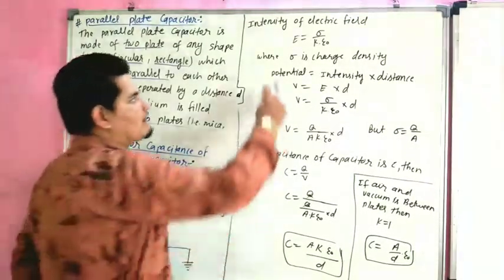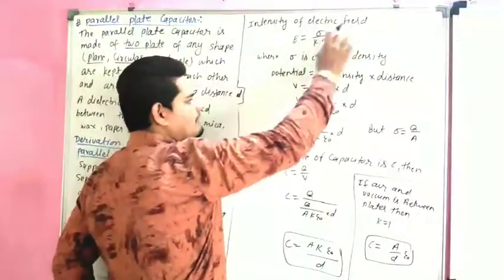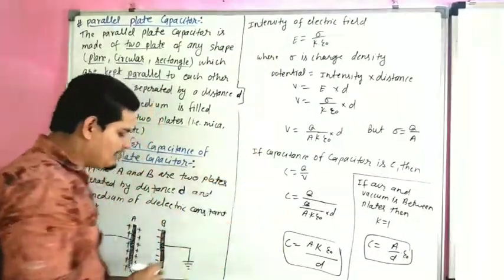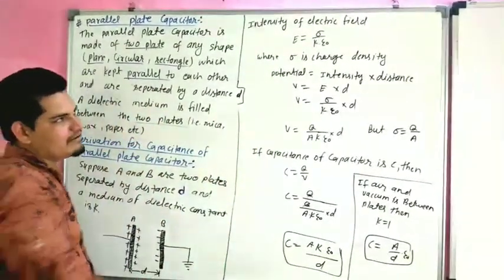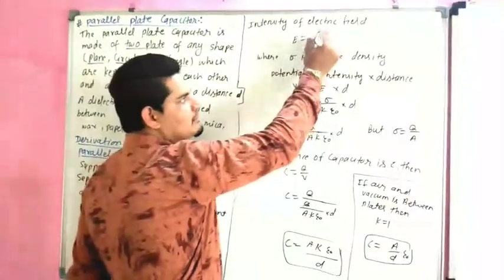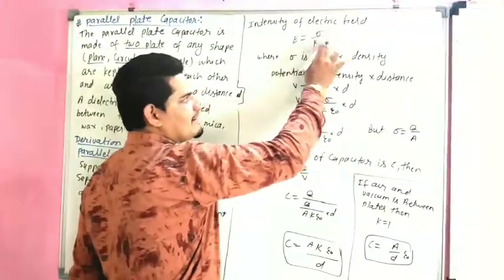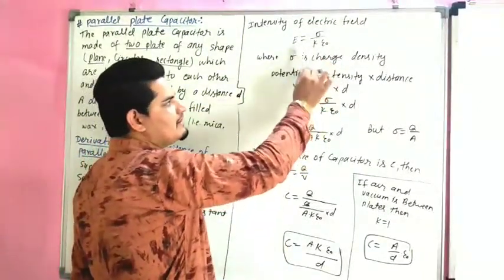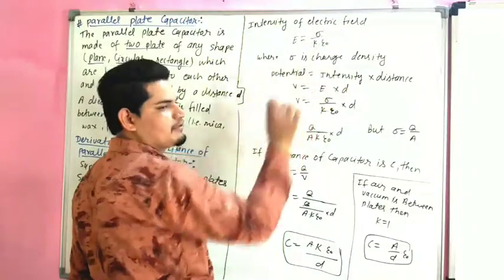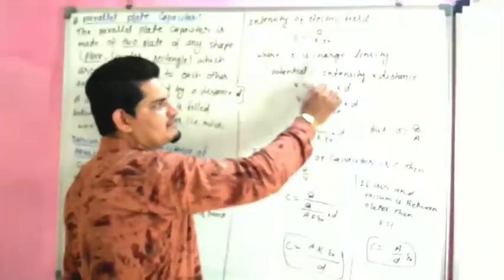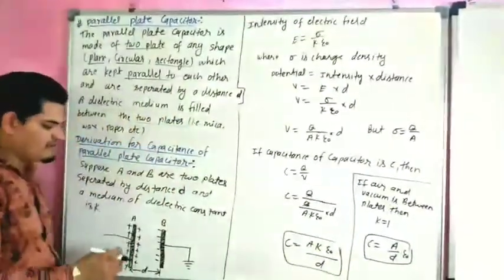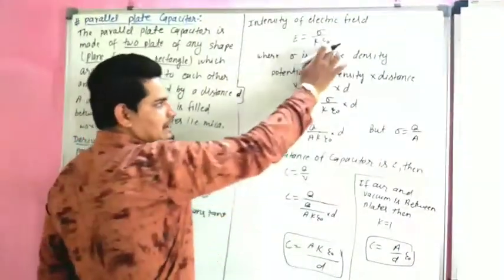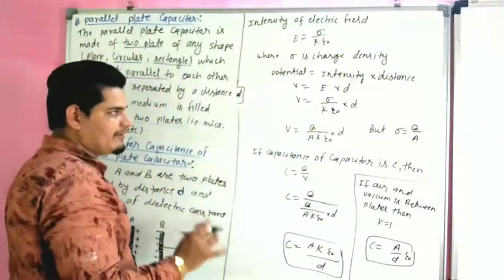Now we have to calculate intensity of electric field. Intensity of electric field in the case of parallel plate capacitor is given by E is equal to sigma divided by k epsilon, where sigma is the charge density on the plate, k is the dielectric constant, and epsilon is the permittivity of air.